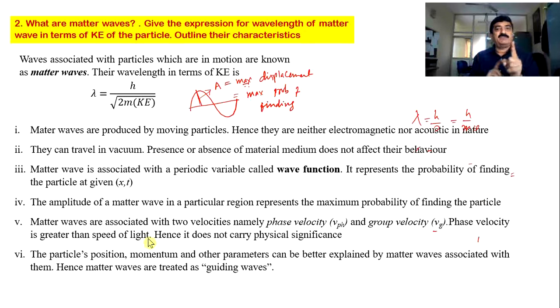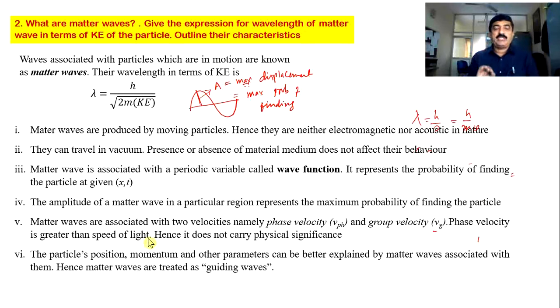But for matter wave there are two velocities, namely phase velocity and group velocity. Since phase velocity is greater than speed of light, that we can prove, but it is not included in the syllabus. Just mention phase velocity value is greater than speed of light, therefore we don't consider it. Anything which is greater than speed of light does not carry any meaning, we cannot explain it, so we simply ignore. Therefore we consider only group velocity. So mention this point without fail.